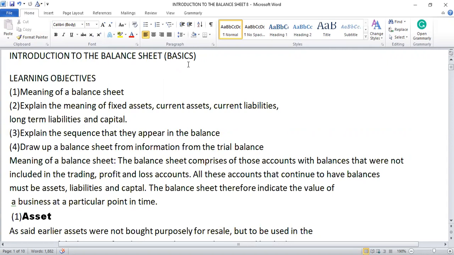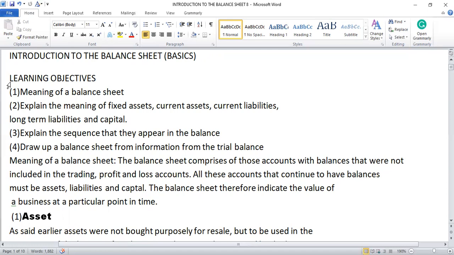I'll go through step by step with you, and it's the basis in the sense that the balance sheet involves a lot. I cannot teach all at a go. I will teach it gradually, step by step, so that at the end of the day, you're able to understand. You can easily prepare a balance sheet.